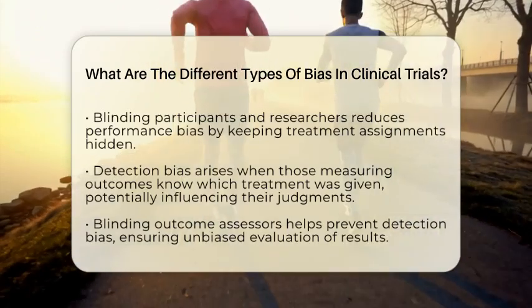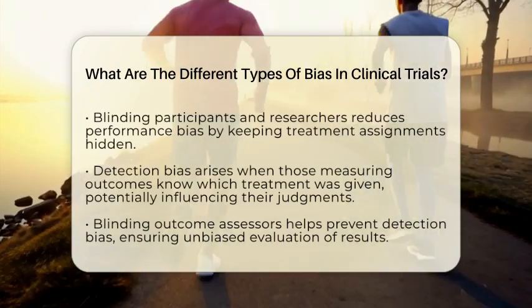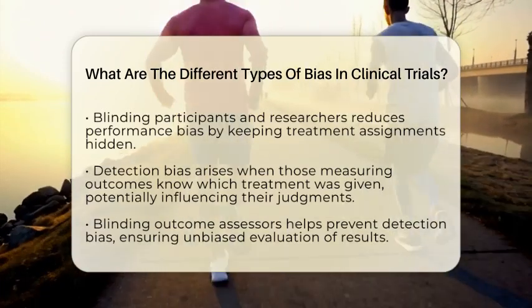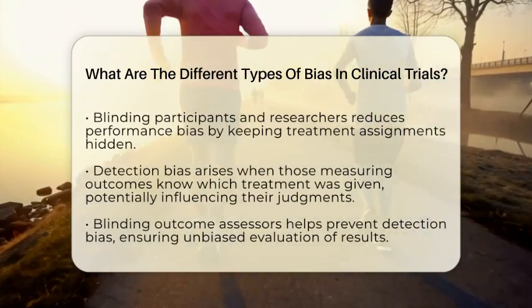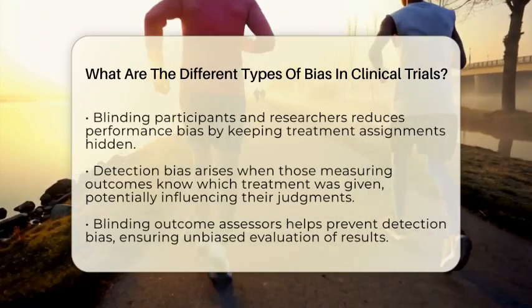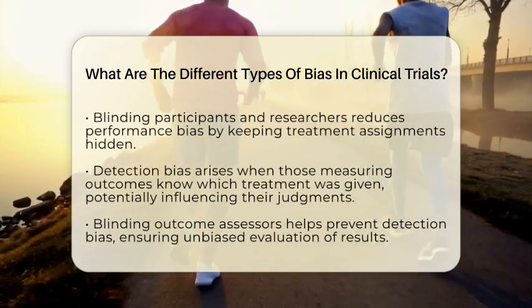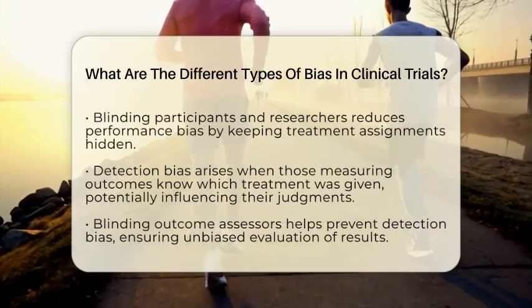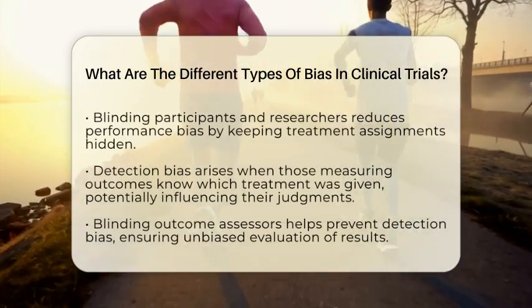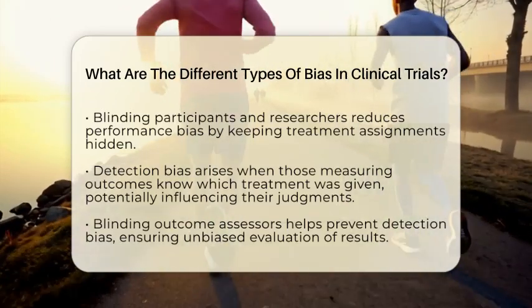Detection bias is another common issue. It happens when the people measuring or judging the results know which treatment each person received. This can lead to unconscious favoritism or misinterpretation. Blinding the outcome assessors, those who evaluate the results, helps keep this bias in check.